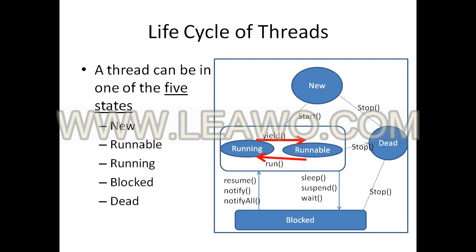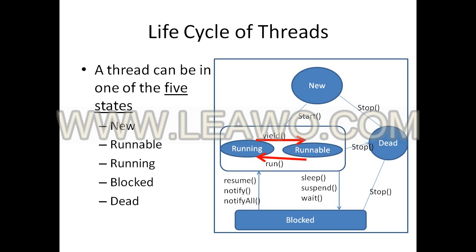Runnable is a queue. If the thread collects all the resources, then it is moved to the running state. The thread moves from runnable state to running state using the run method, and if any requirement arises or the time is passed, it is automatically moved to the runnable state.